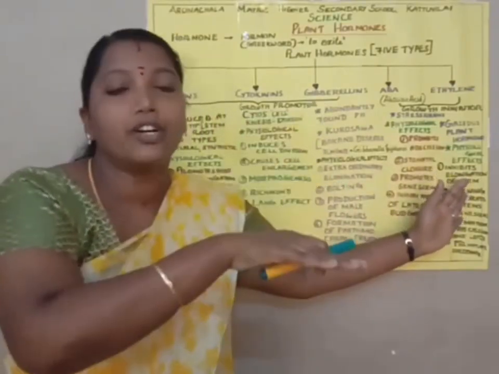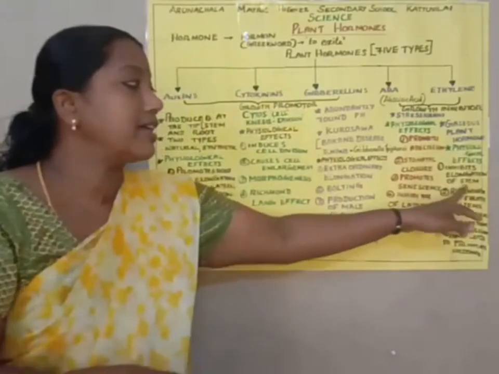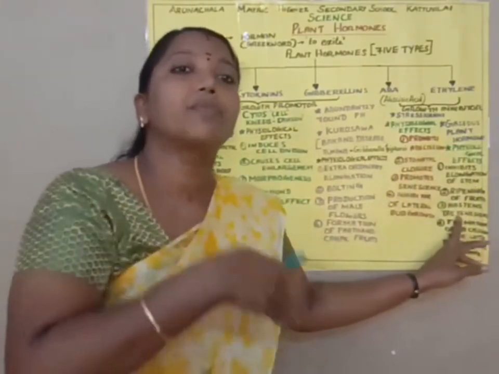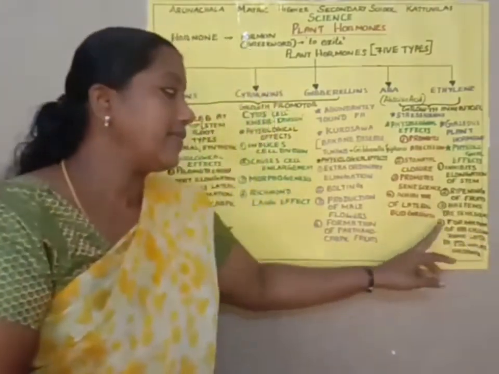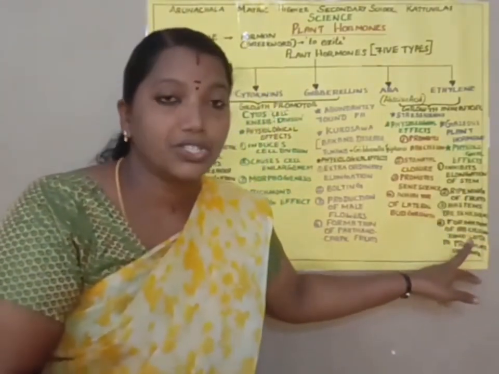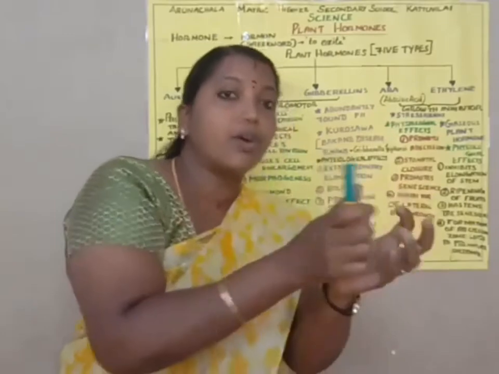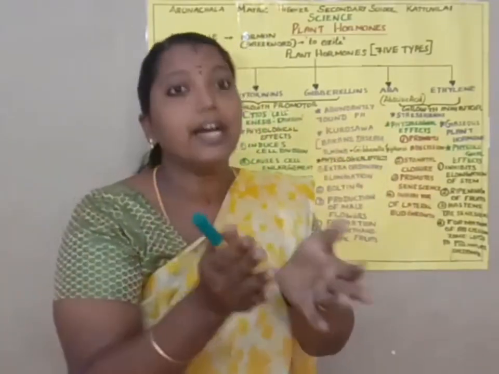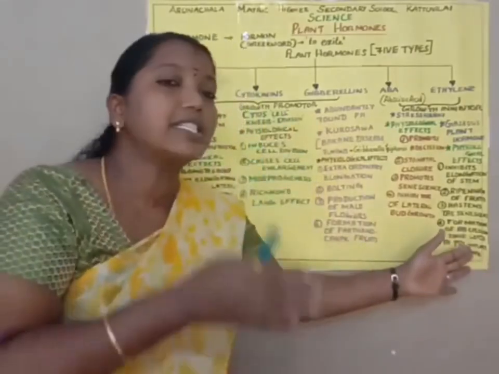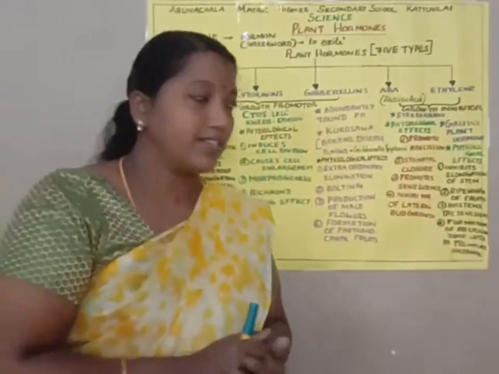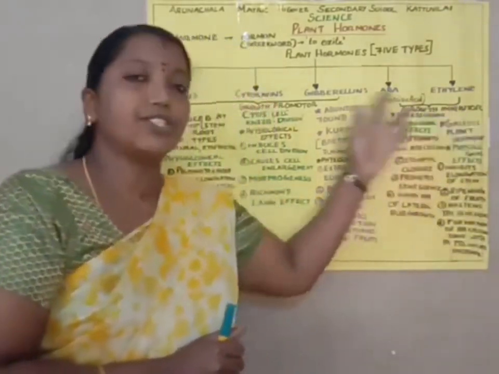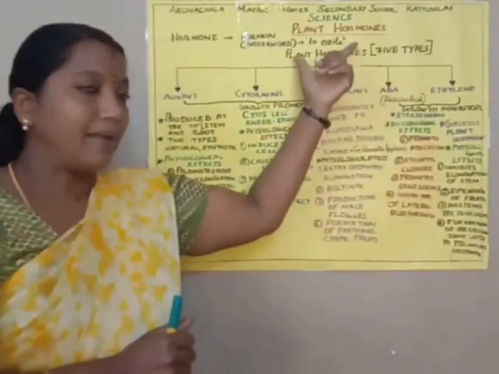Then it also inhibits the elongation of the stem. It promotes senescence as well as the formation of the abscission zone. The abscission zone is seen in leaves, fruits, etc. As a result, it causes premature shedding. So these are the important functions of ethylene.